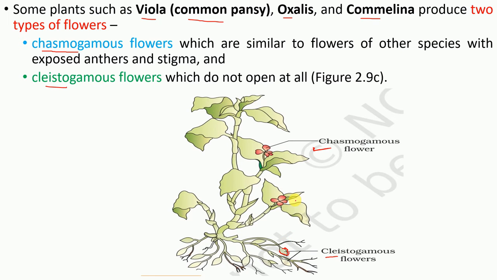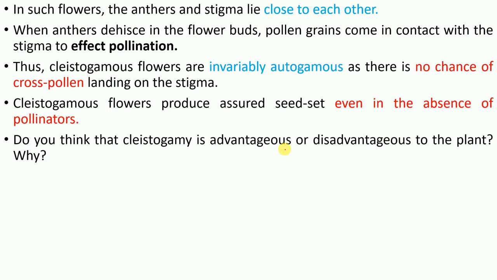So in this type of flower, the cleistogamous flower, it is invariably autogamous. Why? Let's say this is the anther and this is the stigma. The stigma and anther are covered by all the petals. So that's the reason there is no need of any pollinator, right? And we can say it is invariably autogamous because both the organs are covered.